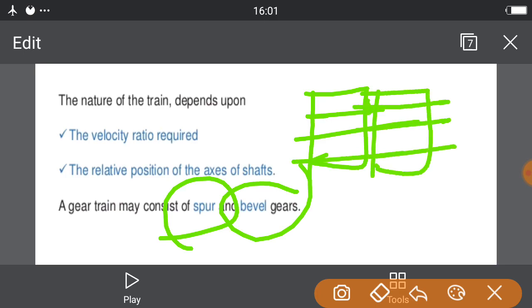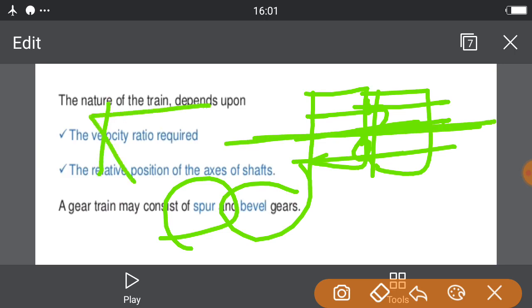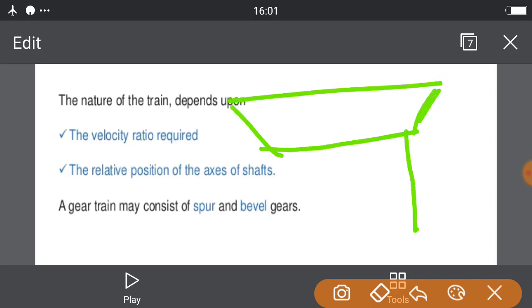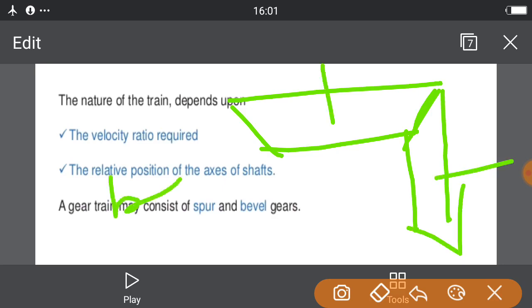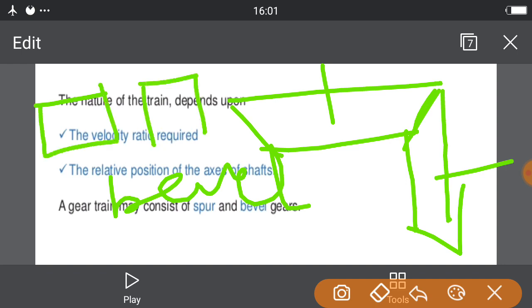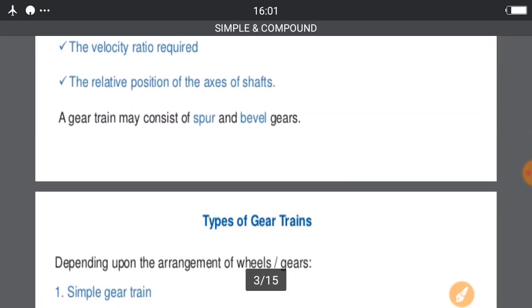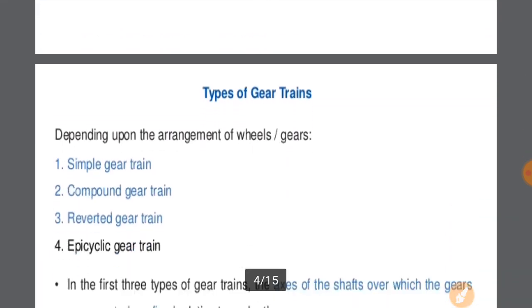teeth interact on the same axis, while in bevel gear the teeth interact at an angle. In case of bevel gear, both shafts are in perpendicular positions. For the bevel gear, the shafts are perpendicular, and for the spur gear, we know the axis is the same. Okay, that we will discuss in another chapter where we will discuss the gears.